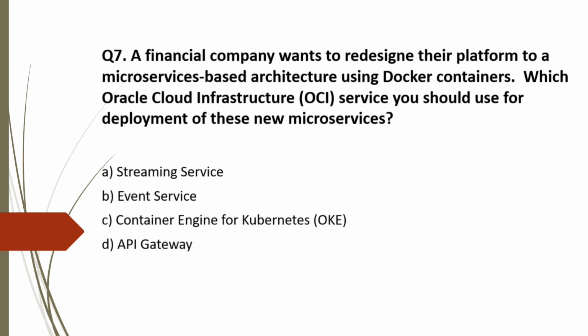Option A, streaming service. As this is a financial company, they have nothing to do with streaming. So this is an incorrect choice. Next, event service. Again, a financial company does not deal with event-based services. So this is also incorrect. Option C, container engine for Kubernetes. This is correct. As mentioned in the question, the company wants to use a microservice-based architecture using Docker containers. So you have to use container engine for Kubernetes. Option D, API gateway, is also incorrect. So the correct answer is option C.